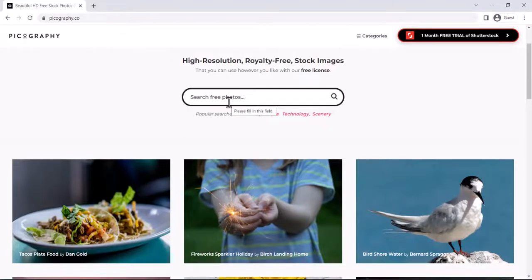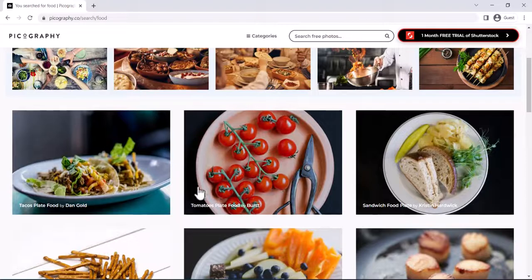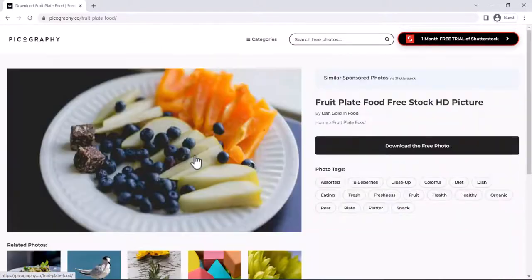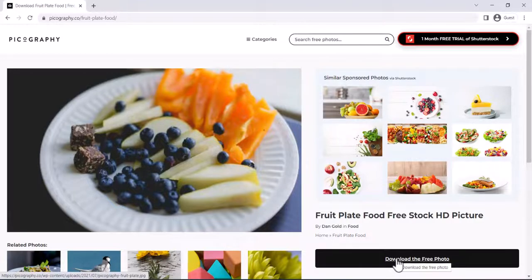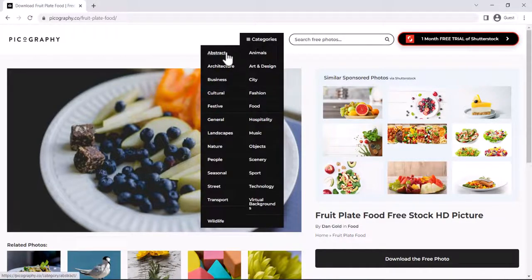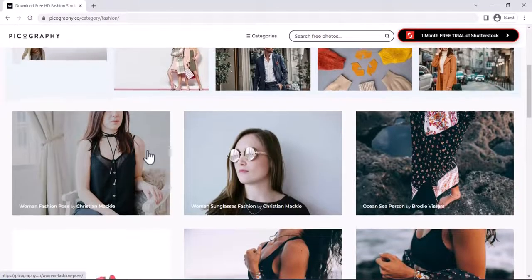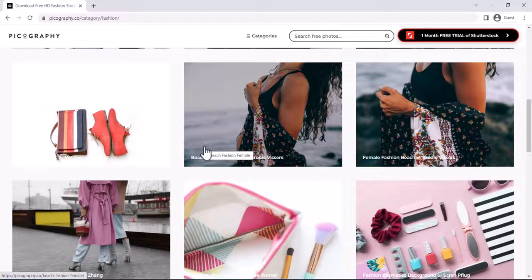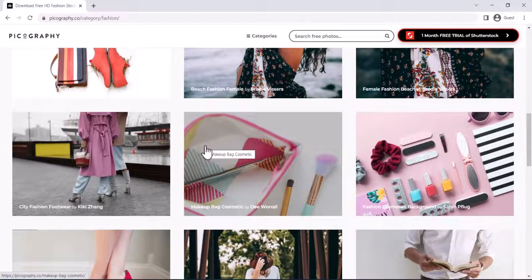For example, let's take a food shot image. I'll just write food and search for an image. I can see these beautiful tomato pictures. I can just click on this image and download the free photo, and then I can use it on my website as per my requirement. There are different categories, similar to the other sites I've shown you earlier, like hospitality, fashion, city. So you can download your requirement from Picography as and when it is required. So that's it about Picography.